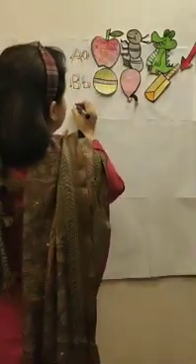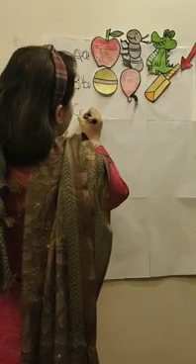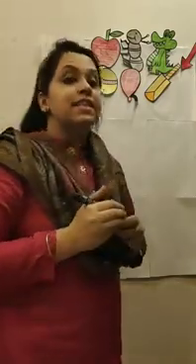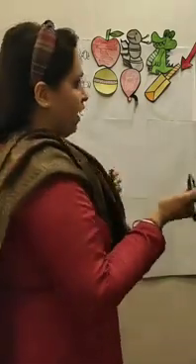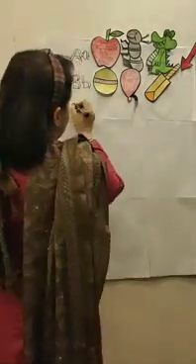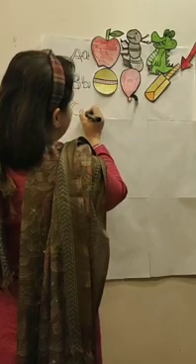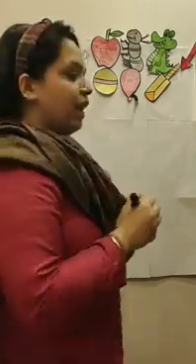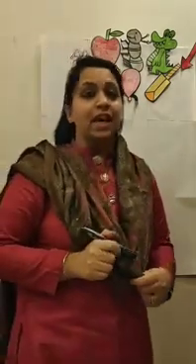Now children, let's start. C. What is this? C. And how do we write C? This is capital C and this is small c. A curve like this and a curve like this. And what is the sound of C?